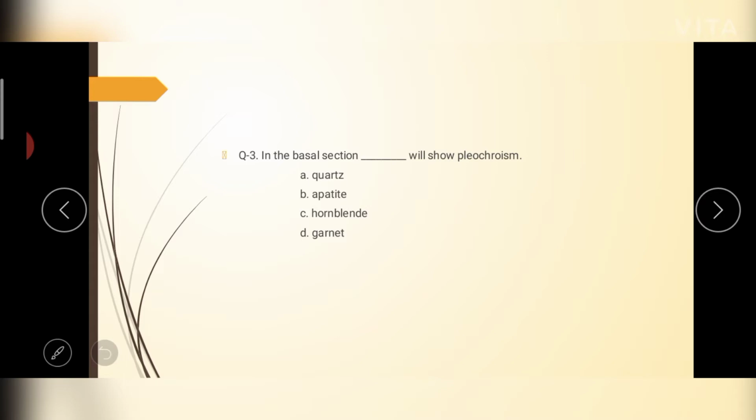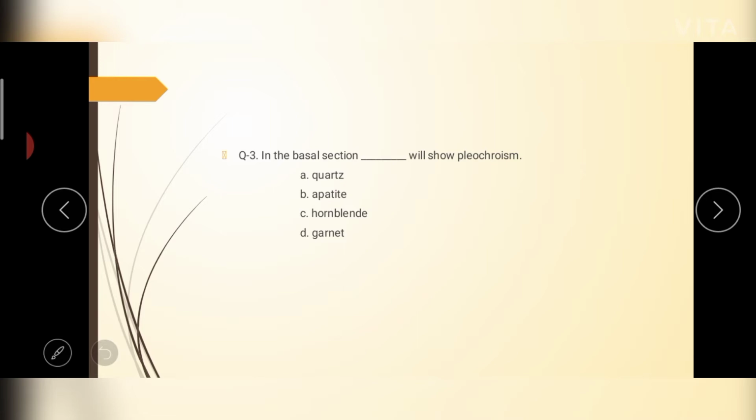Both will show pleochroism, but in case of a uniaxial mineral, when we observe the thin section in basal section, the absorption of light will be equal in every direction. So in the basal section, the uniaxial mineral will behave as an isotropic mineral, and in case of a biaxial mineral, when cut at right angle to the optic axis, the mineral will behave as isotropic.